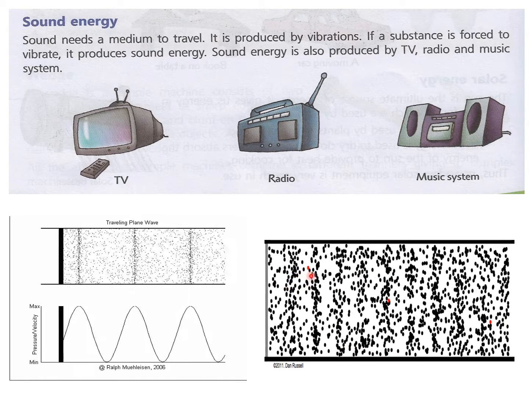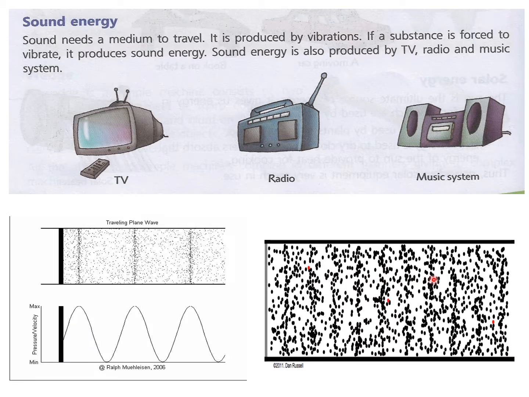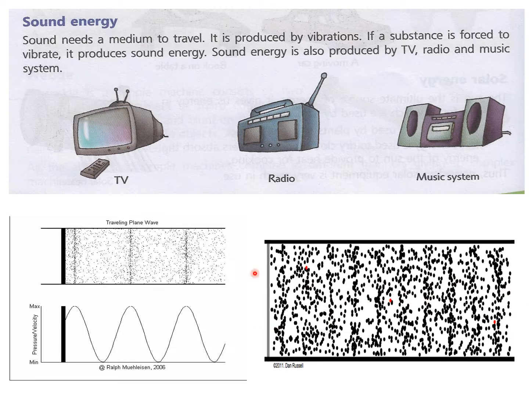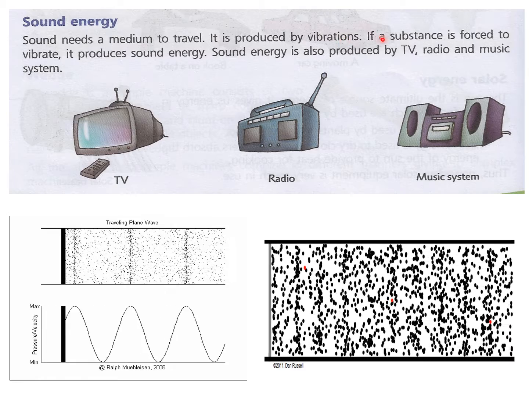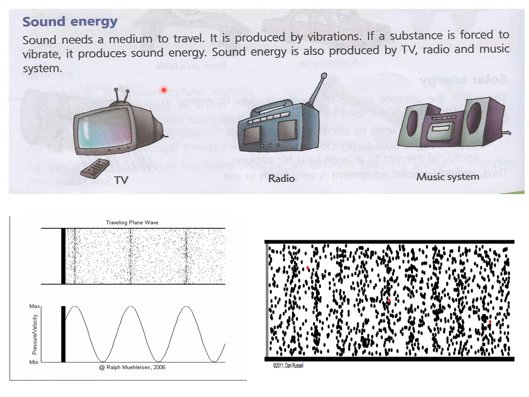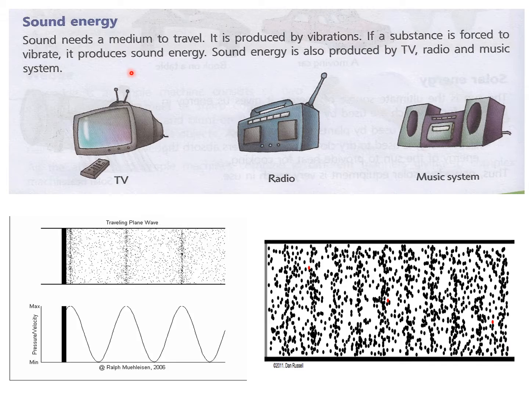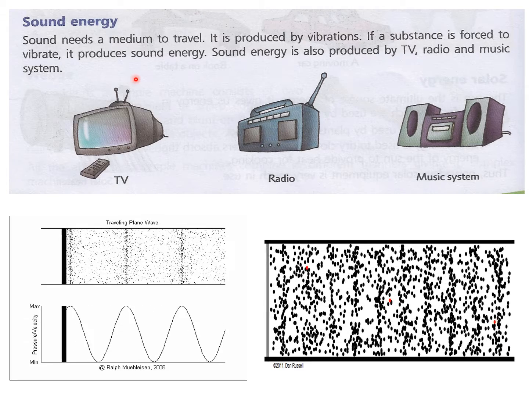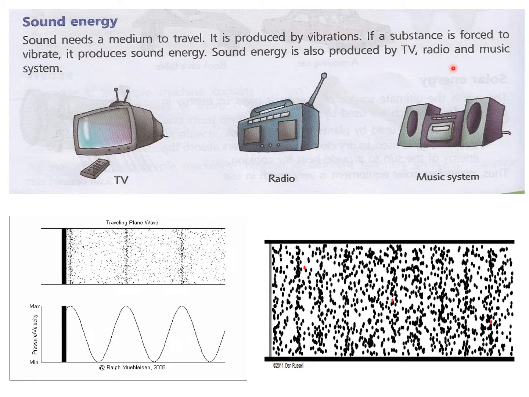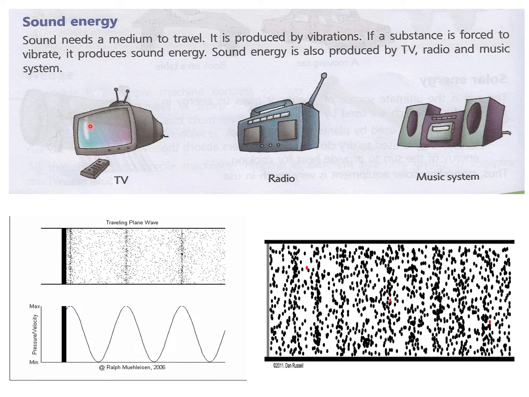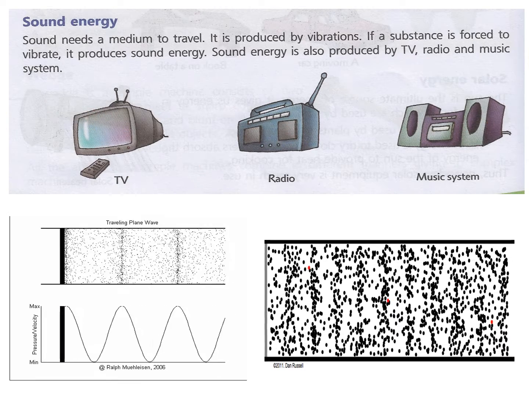They can stick to these air molecules, and they can move from one place to another. Then it is produced by vibrations. If a substance is forced to vibrate, it produces sound energy. Sound energy is also produced by TV, radio, and music system. So these are the examples of sound energy.